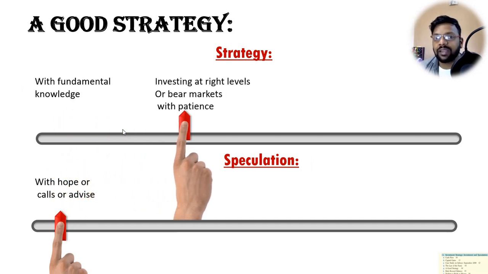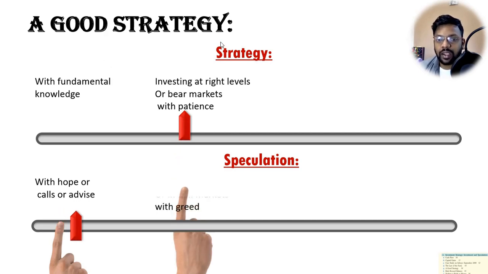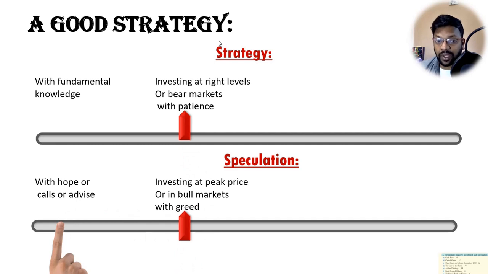Next in strategy, investing at right levels. Investing in the right stocks with fundamental knowledge is very important, but investing in the right stocks at the right levels with patience is very important. We can even invest in bear markets so we get a low price. In the case of speculation, investing at a peak price or in a bull market with greed, even investing in good stocks at peaks doesn't help us to gain returns in a better way.